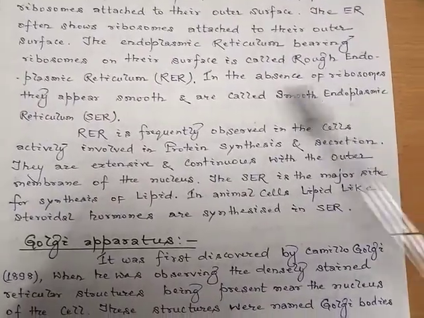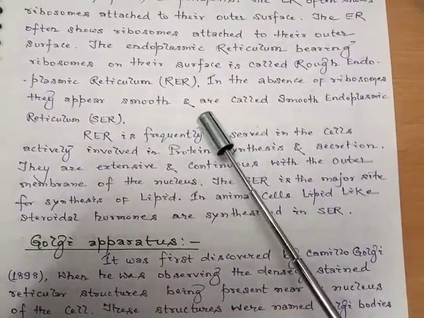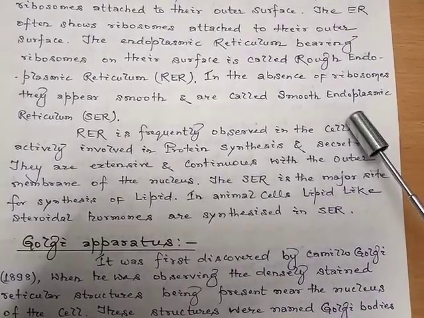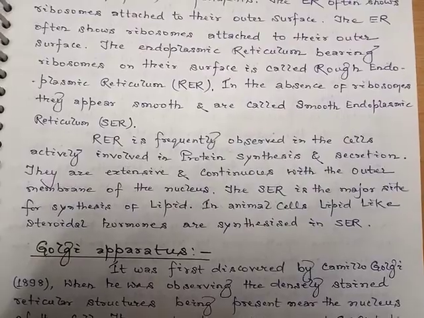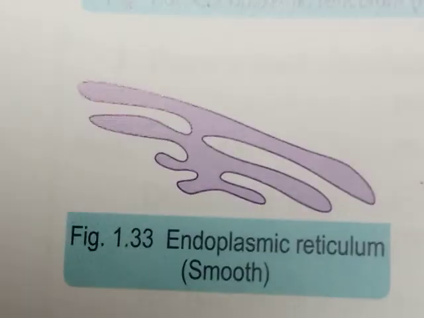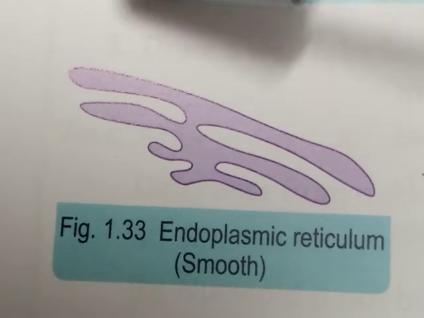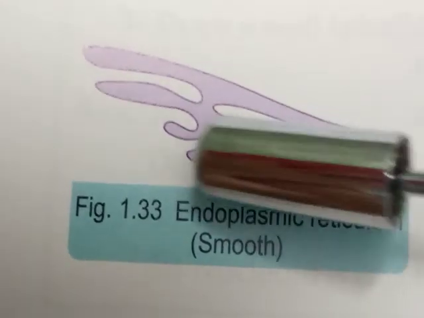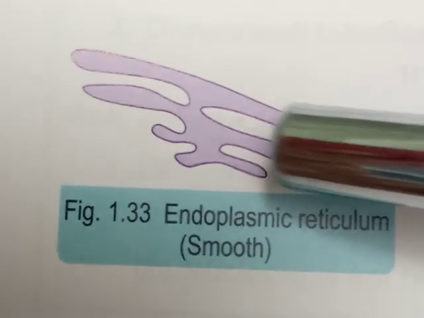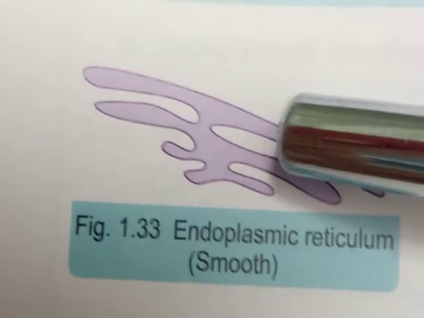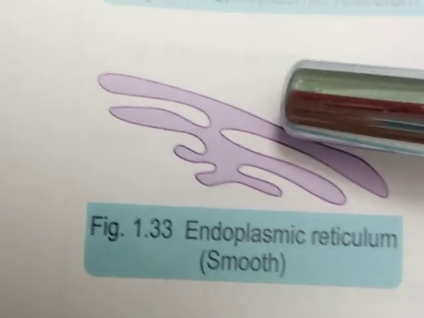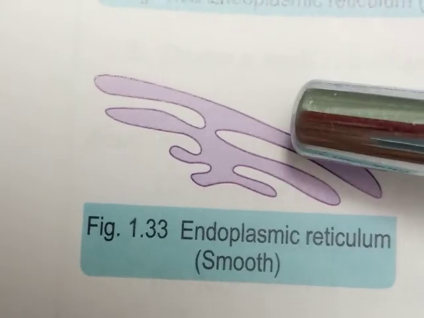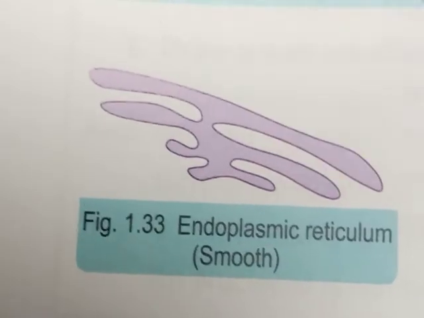Whereas in the absence of ribosomes, they appear smooth and are called smooth endoplasmic reticulum, or in brief we call it SER. So when the ribosomes are absent on the surface of the endoplasmic reticulum, then the surface looks smooth, so it is called smooth endoplasmic reticulum or SER. They are the sites of the synthesis of lipids.